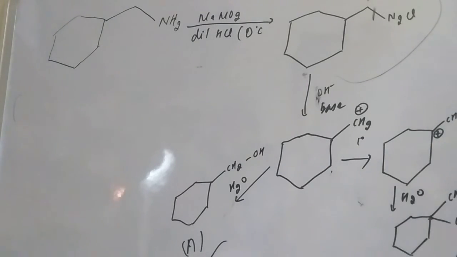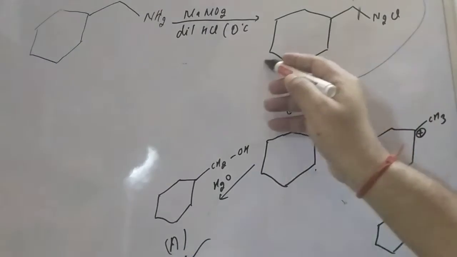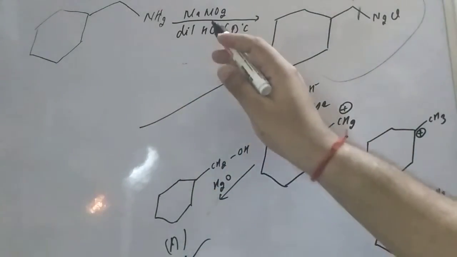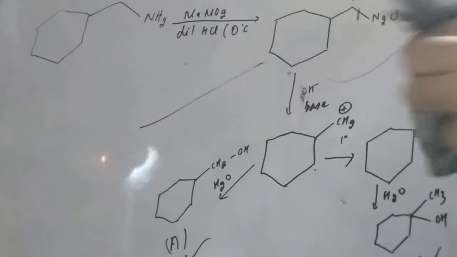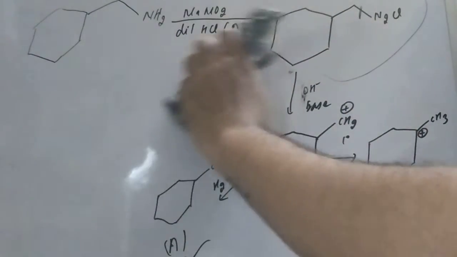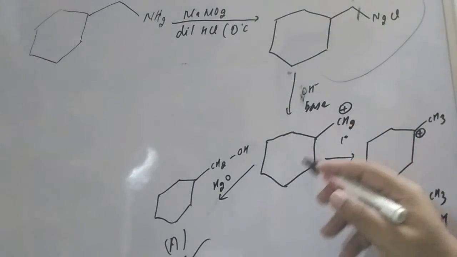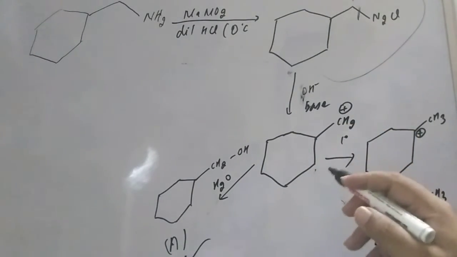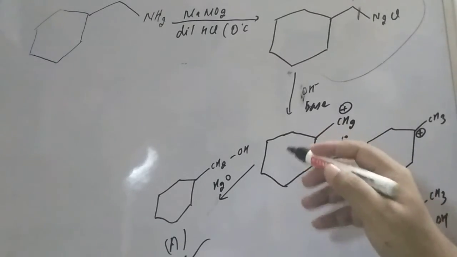Now one more product is possible, student. The other possible product comes from rearrangement, if it goes through ring expansion. Actually the ring expansion compound will not be stable. Why? Because 7-member ring compounds are unstable.